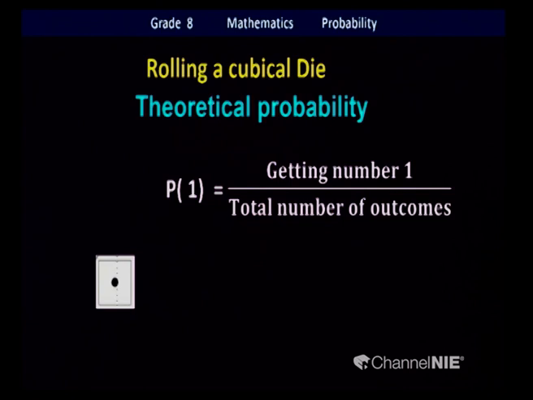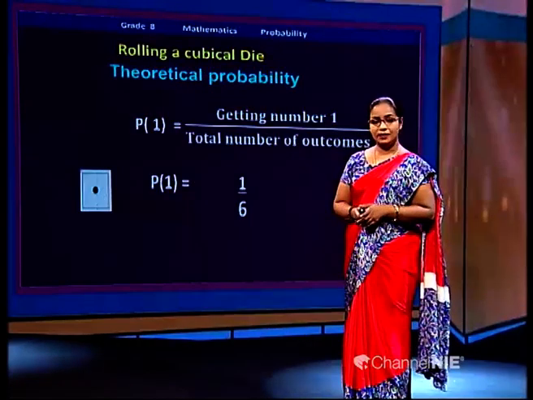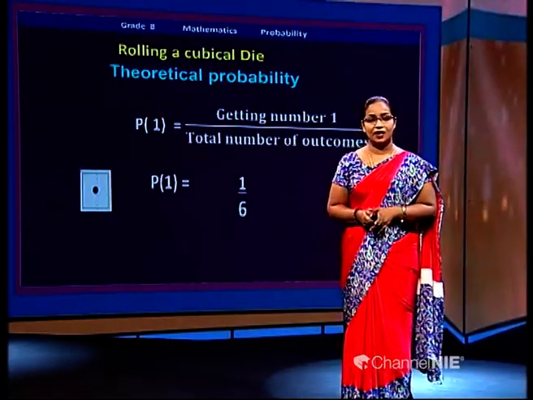There are 6 faces, numbered 1, 2, 3, 4, 5, 6. Out of those 6, the expected outcome occurs only once. So the probability will be 1 over 6. This is the theoretical probability. Did we do the experiment? No. We just decided the probability according to the things we already knew. Is it clear? Yes. We'll see another one.